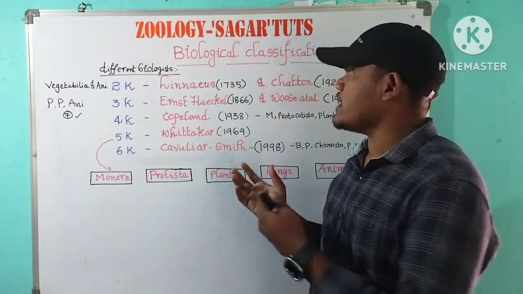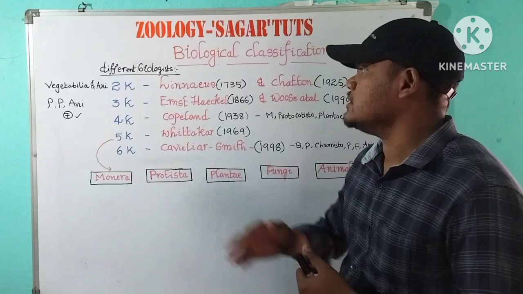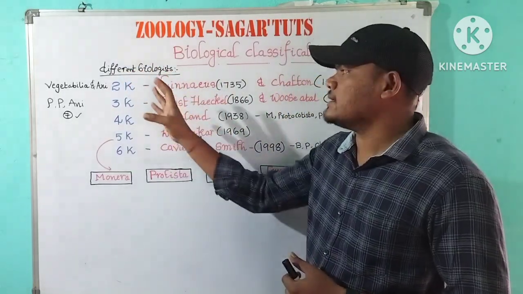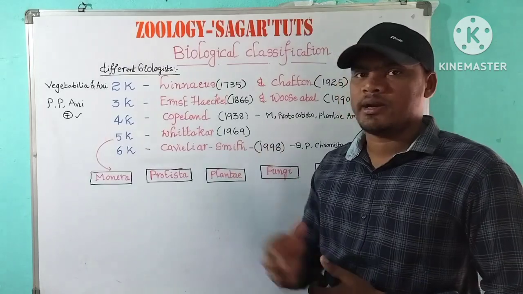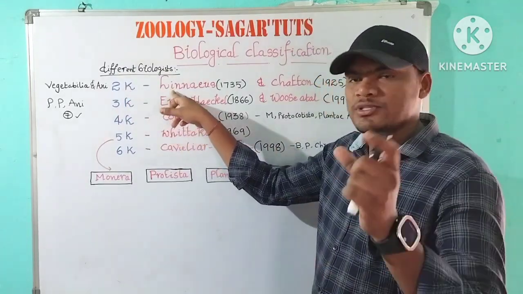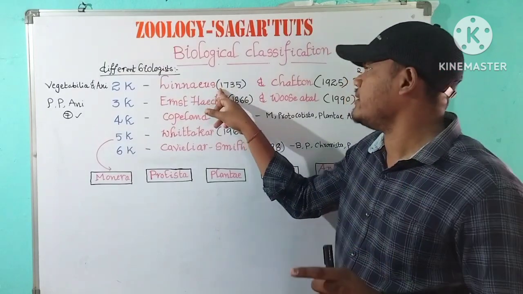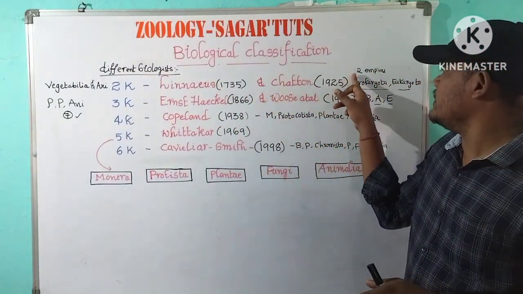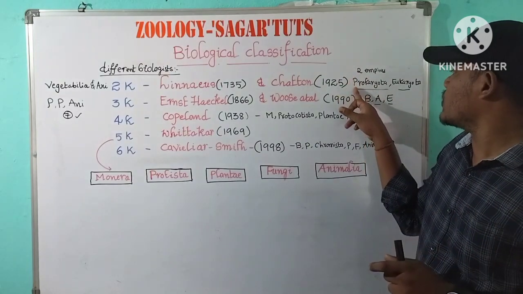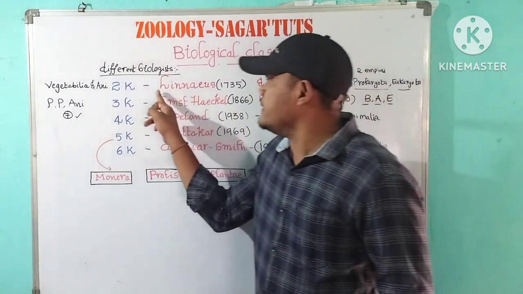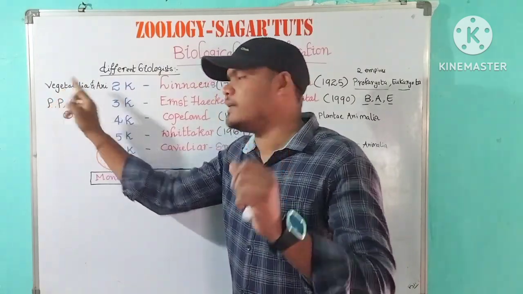Today's class is biological classification. Different biologists proposed kingdoms of living organisms, like the two kingdom system. It was first proposed by Linnaeus in 1735, and Chatton in 1925 proposed two empires, Prokaryota and Eukaryota, while Linnaeus proposed Vegetabilia and Animalia.